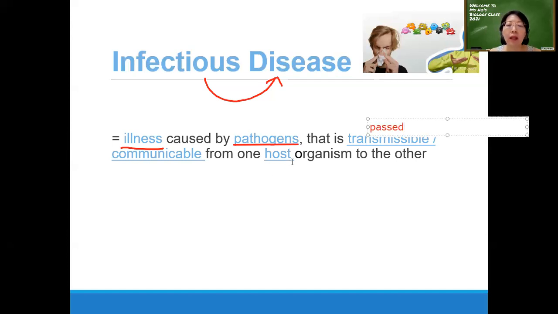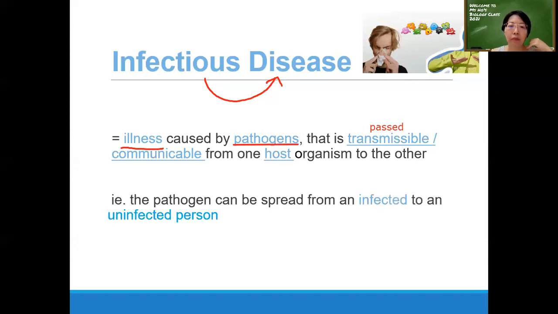Host organism means like the pathogen is staying in your body. So it's like you're inviting guests to your house. So you are the host. So host organism is where the pathogen is residing in. And then this pathogen can be passed from the host organism to another organism. Okay. So that means the pathogen can be spread from an infected to an uninfected person.